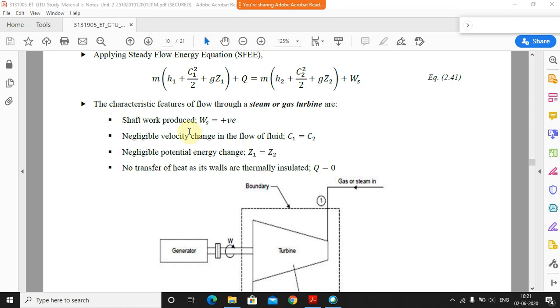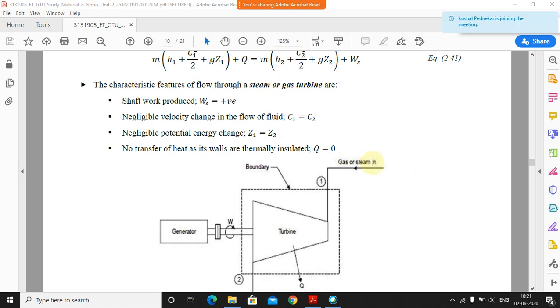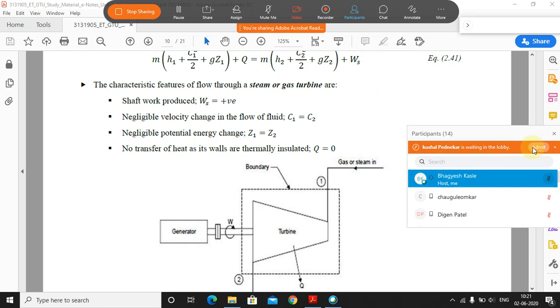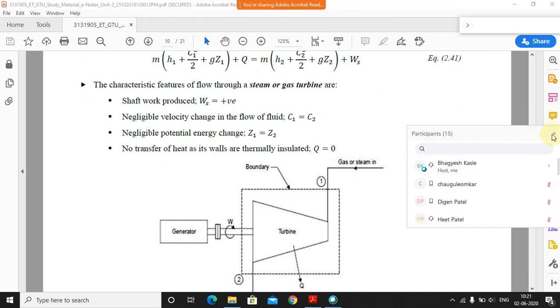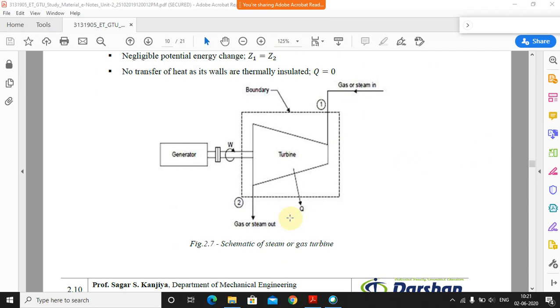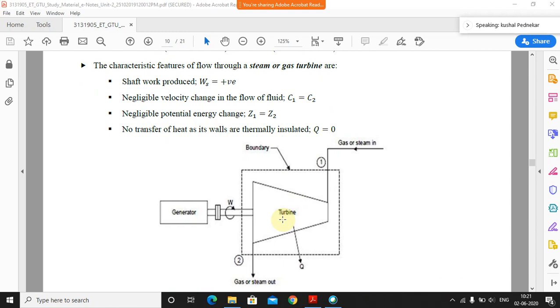The second is a negligible velocity change in the flow of the fluid. Whatever the velocity of the gas entering the steam turbine, it will be equal to the velocity of the steam leaving the turbine. So we will consider it the same, and that's why C1 is equal to C2.